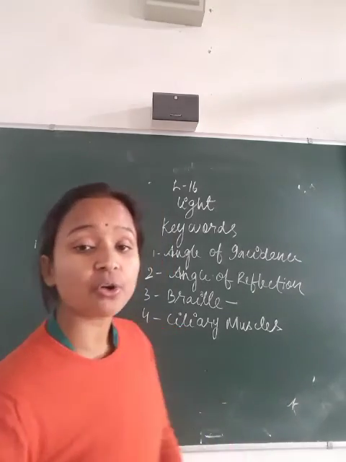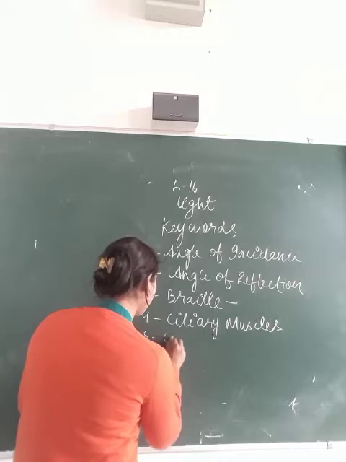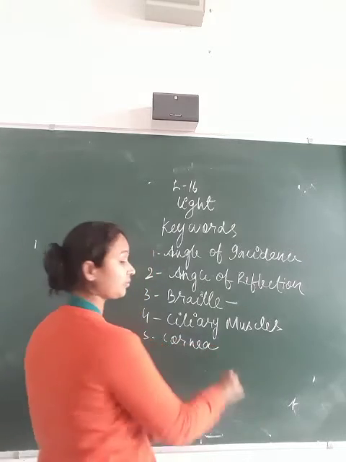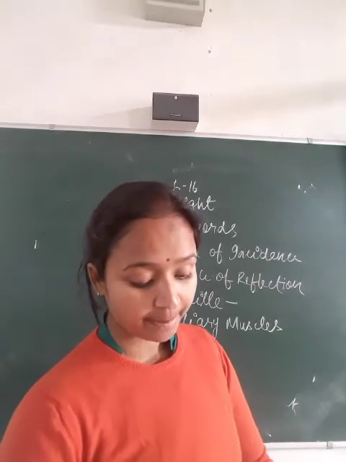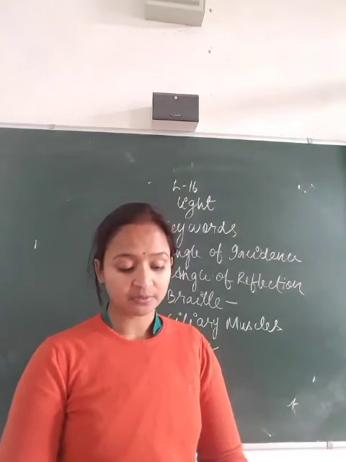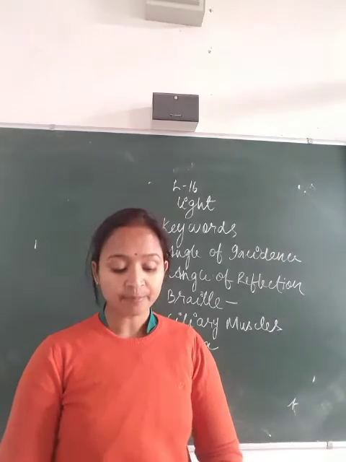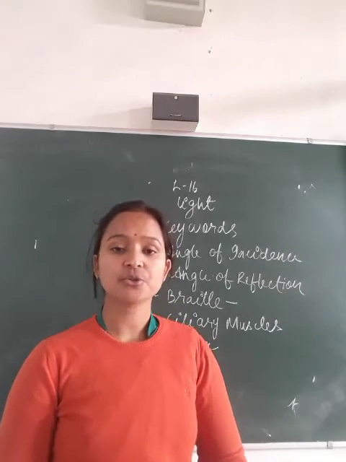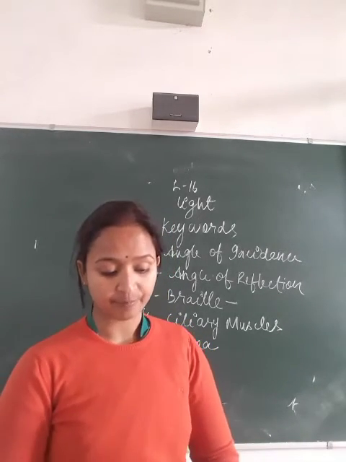Third one, what is the cornea? A transparent tissue in front of the eye which allows the light to pass through it is called the cornea.